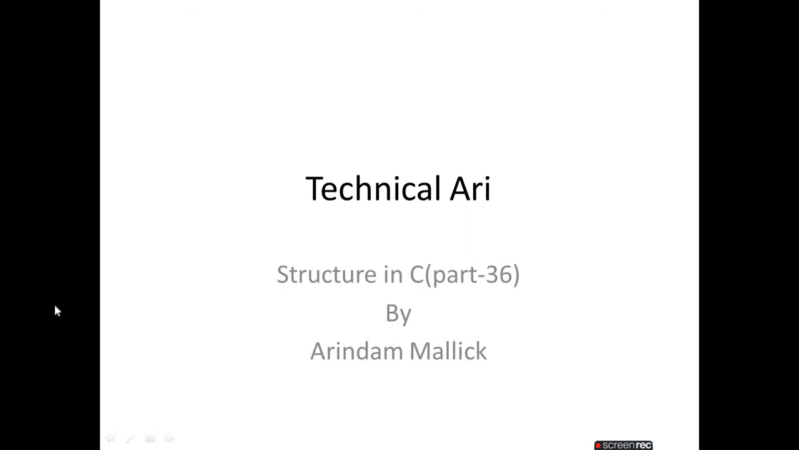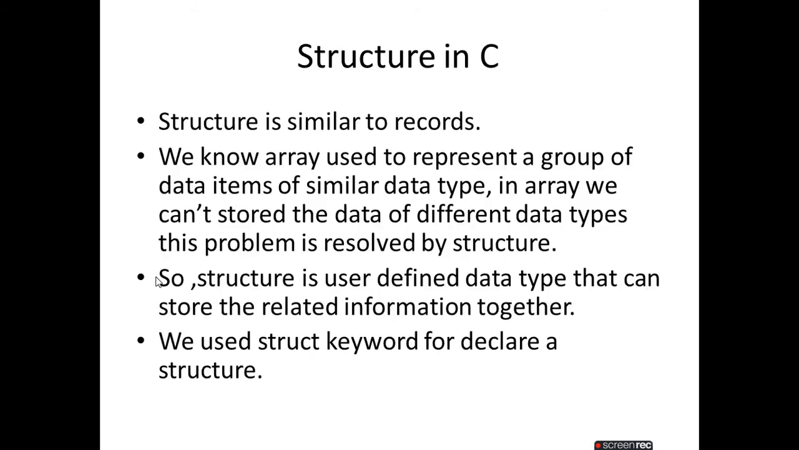Our today's topic is structure in C. What is structure? This is part 36. Let's start. What is structure in C programming? Structure is similar to records. As you know, what are records? We just store the records, meaning we store the data. So basically, in a simple way, structure is nothing but similar to records.